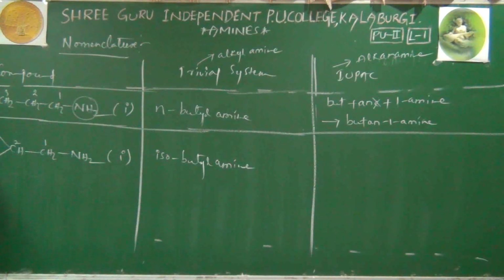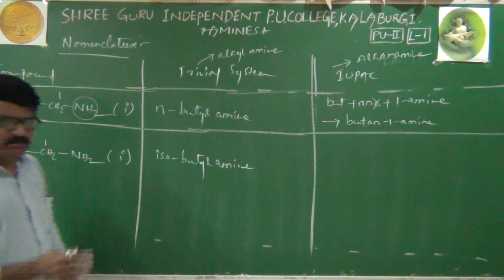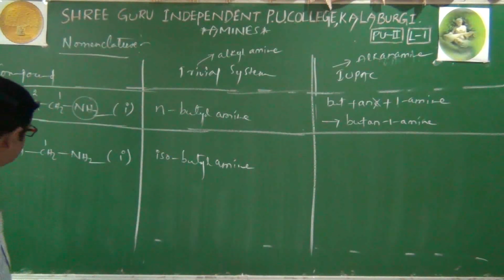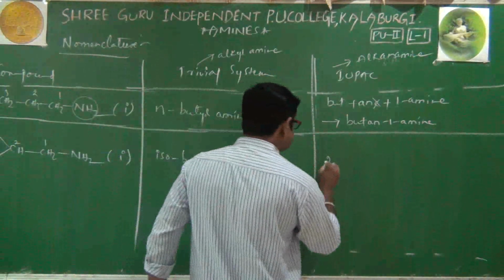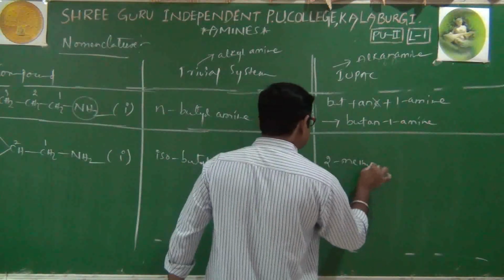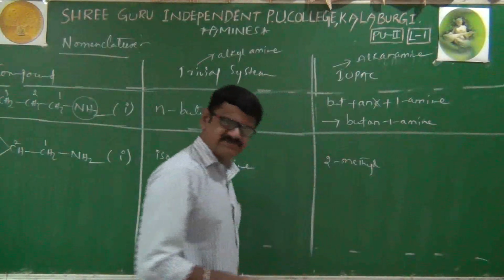Therefore, now we will write its IUPAC name like this. First of all, we have to mention the branch's name in the prefix part, before the root word. The branch is attached to the second carbon. Therefore, its name is 2-methyl. Now, our parent chain has only 3 carbons. That's why prop. We'll see that. 2-methyl. Yeah, the prefix part has finished.